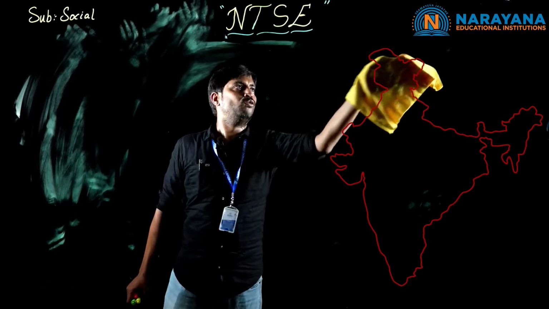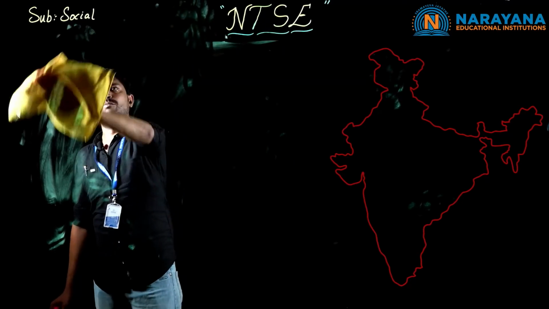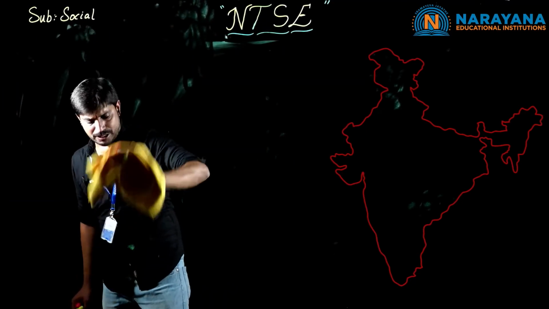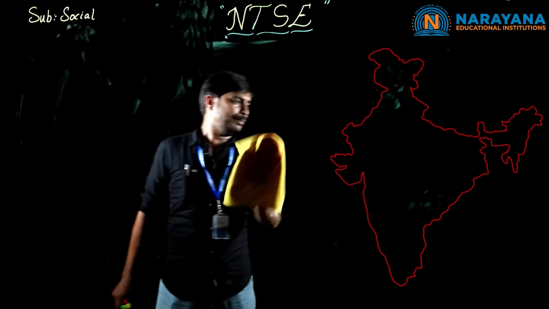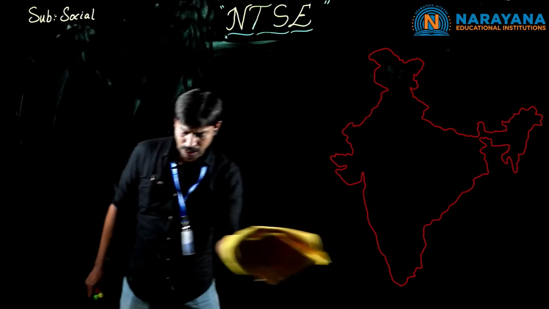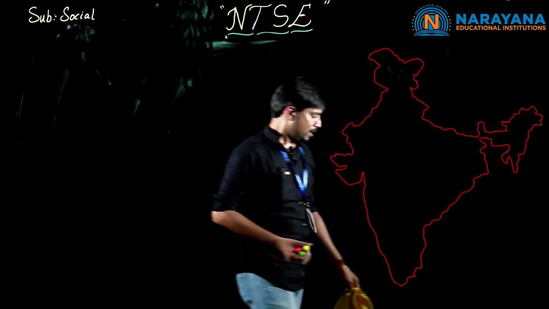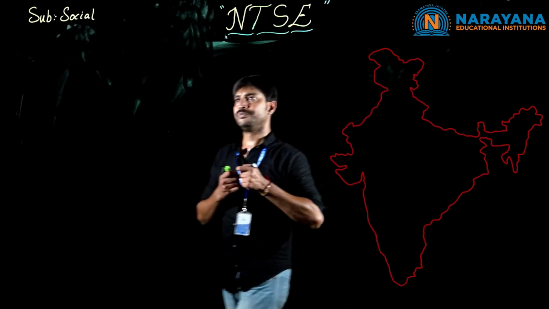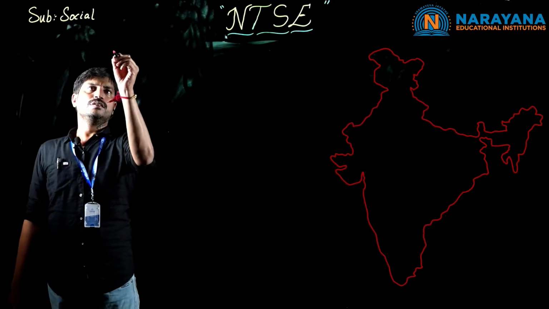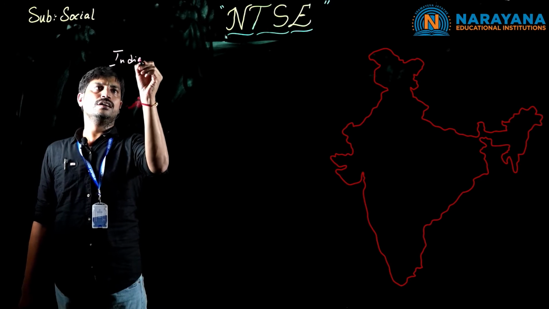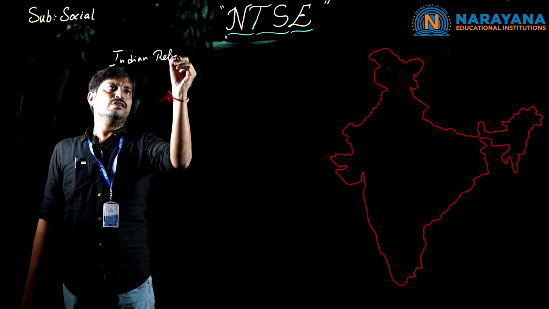By that, we'll come to know what the complete lesson is about. Always remember, children, while you are reading or preparing for the lesson, first understand the mind map. Now, going through the mind map, Indian relief features.